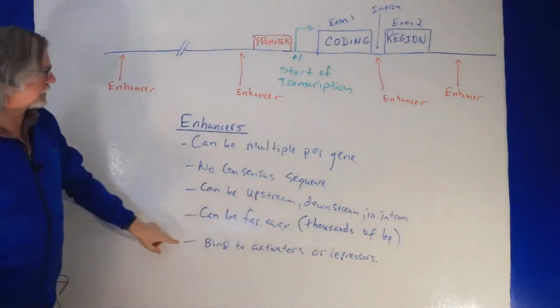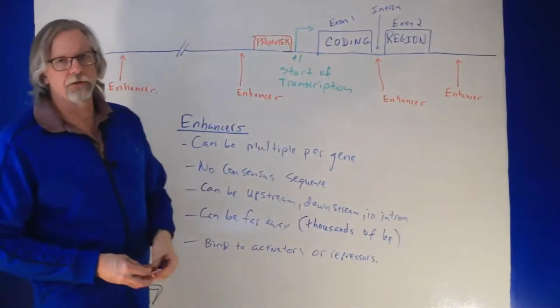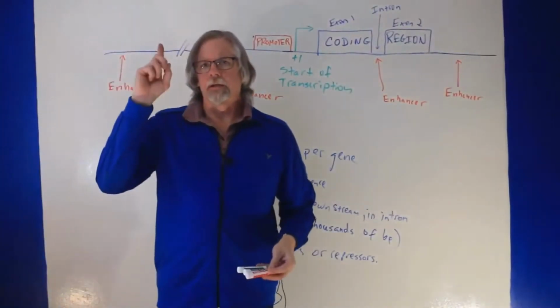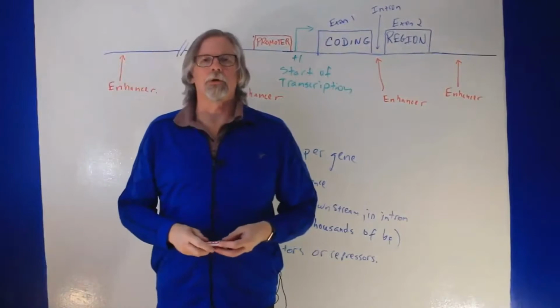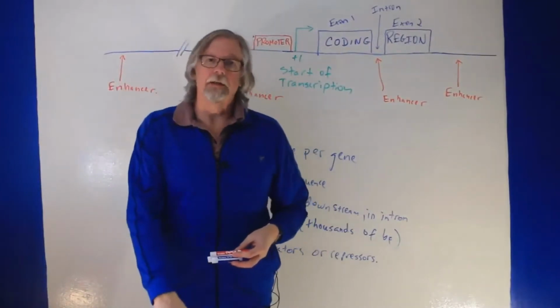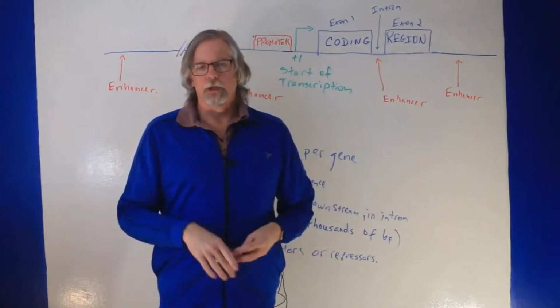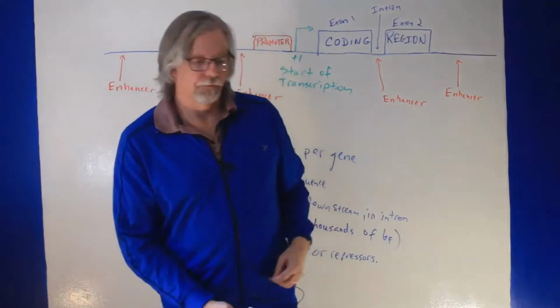Finally, enhancers are going to be binding to transcription factors that are either going to upregulate transcription from this promoter, the case for activators, or downregulate it, the case for repressors, okay? So those are the main features of enhancers.